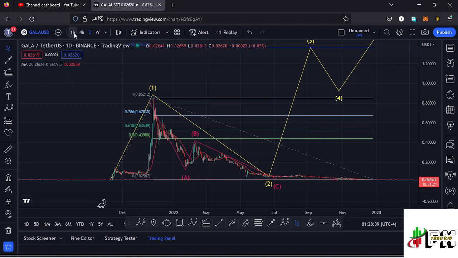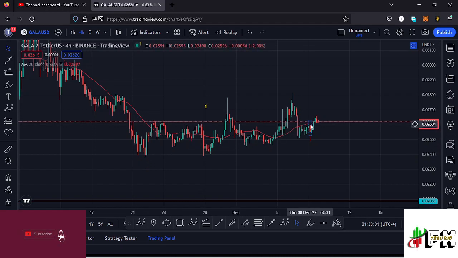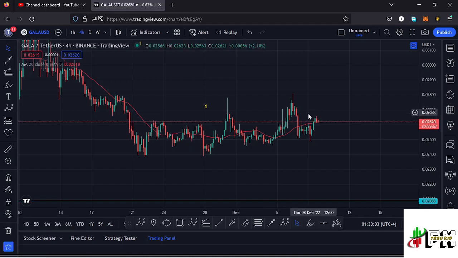And jumping to the 4 hour chart for further analysis, here on the 4 hour chart you can better see where we made our low, that is at around the $0.02 mark, and you can see here on the 4 hour chart we are trading above the 20-day MA. That means it's acting as support at the moment.